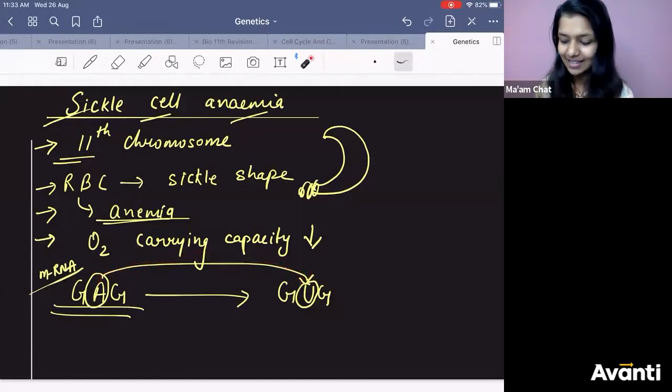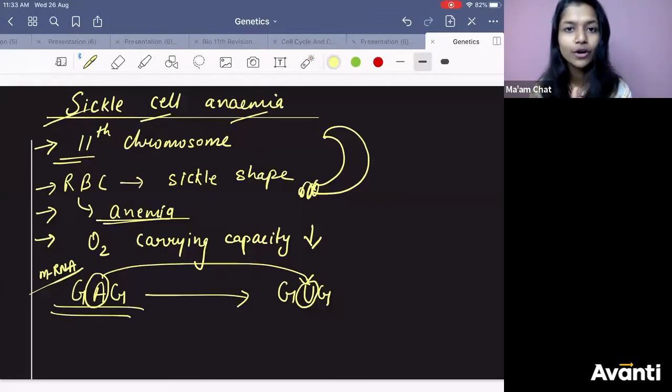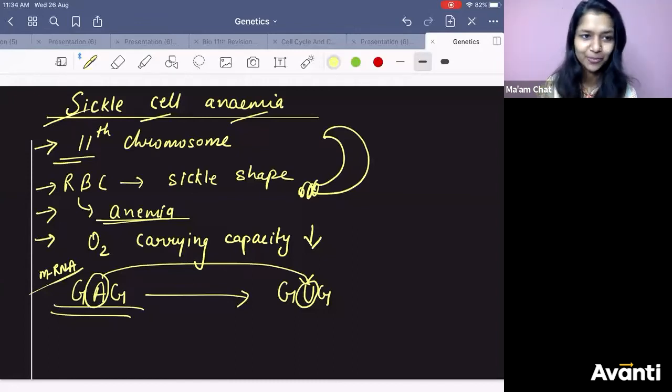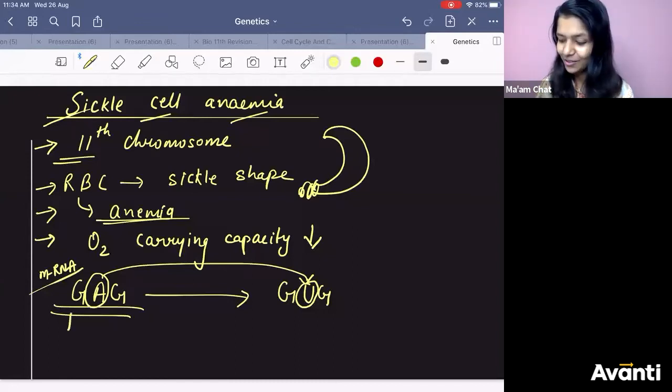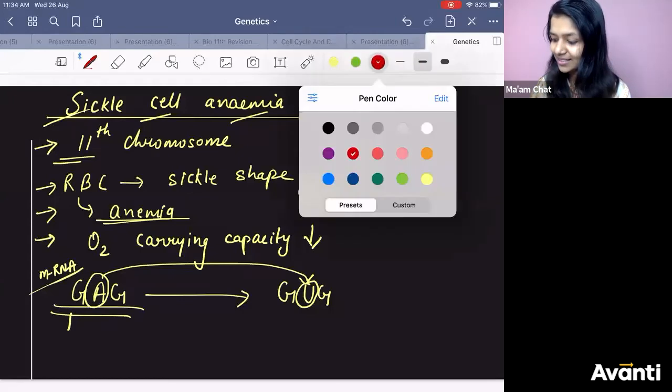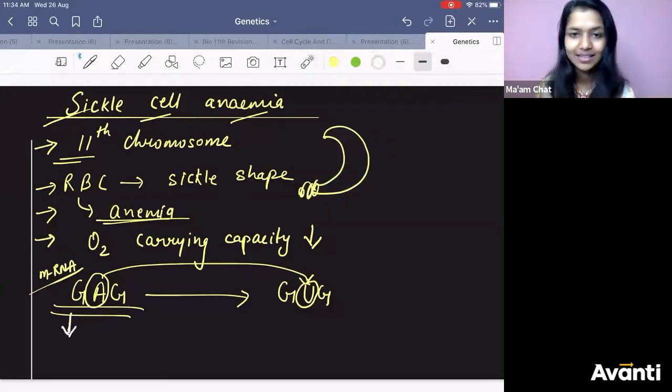The GAG, I told you, na? Every codon codes for an amino acid. Yes, Athar, I will definitely come to your place. Every codon codes for an amino acid. GAG is what? Glutamic acid.